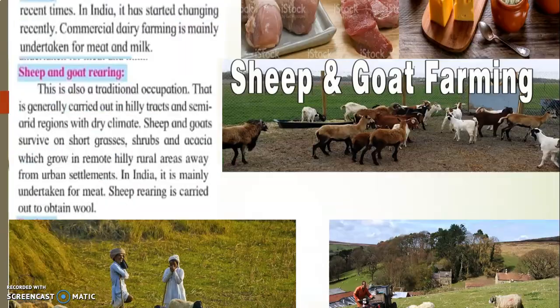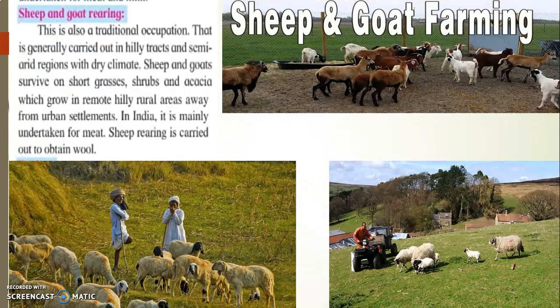Moving ahead, rearing of sheep and goats, that is sheep and goats are also there with the farmers. The pictures are as you can see on your screen. Now, this is also a traditional occupation. In India also, rearing of sheep and goats is carried on a large scale. If you go towards Rajasthan and Gujarat areas, even in the Kashmir areas, you will see many farmers and many people who are engaged in this sheep rearing and goat rearing occupation.